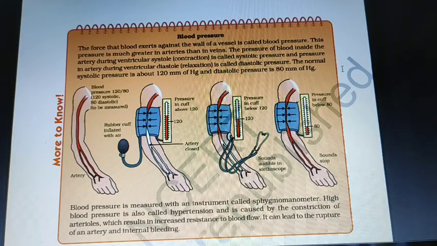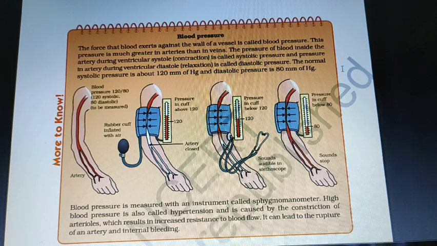Next is blood pressure. What is blood pressure? The force that the blood exerts against the walls of the vessel is called blood pressure.